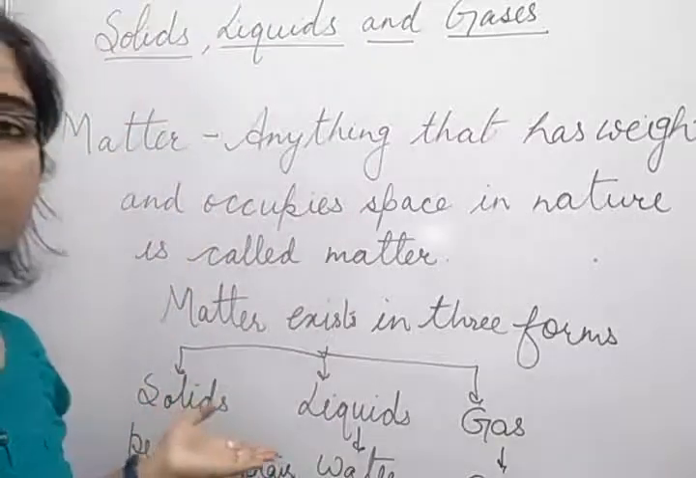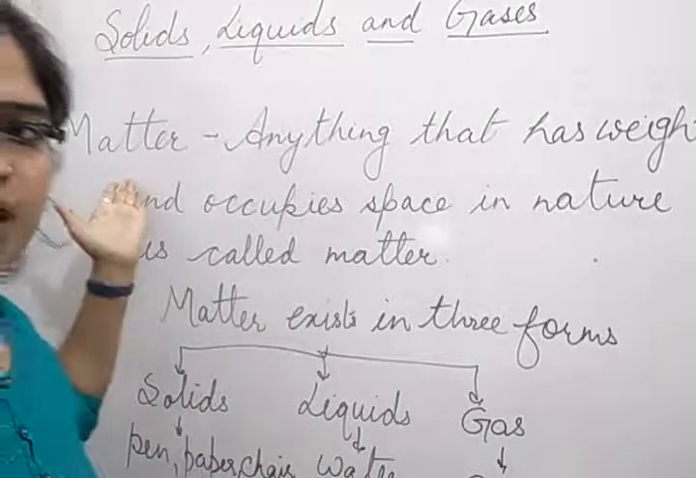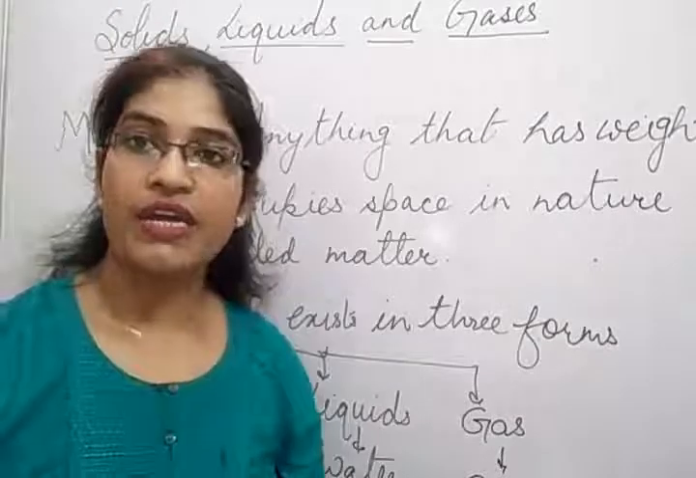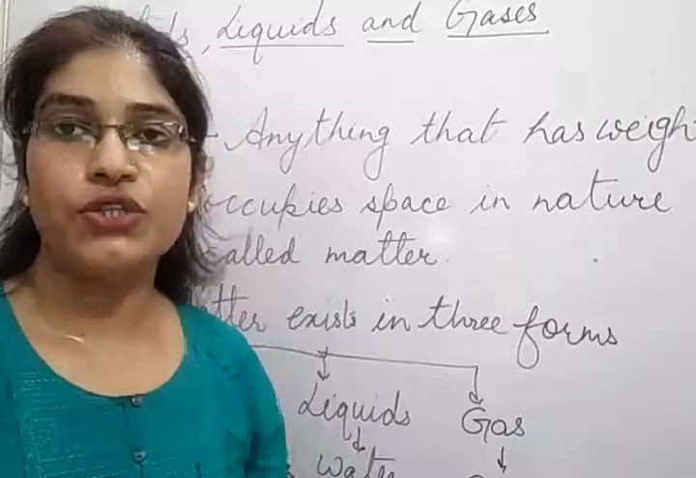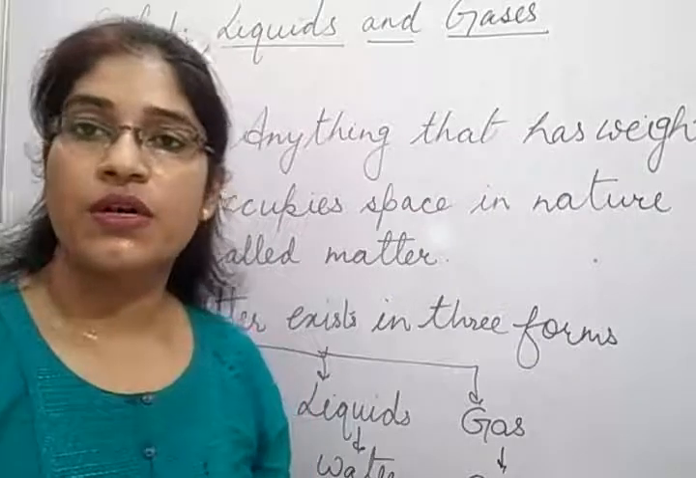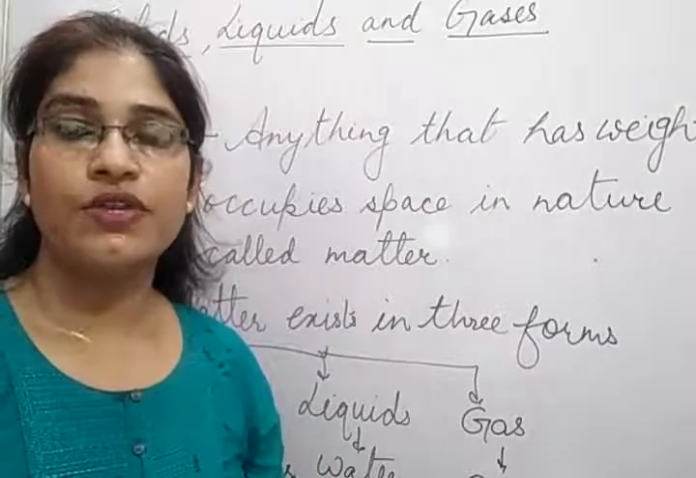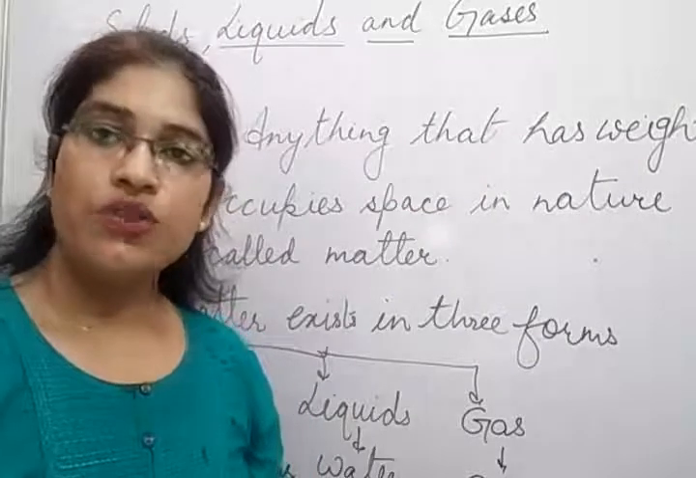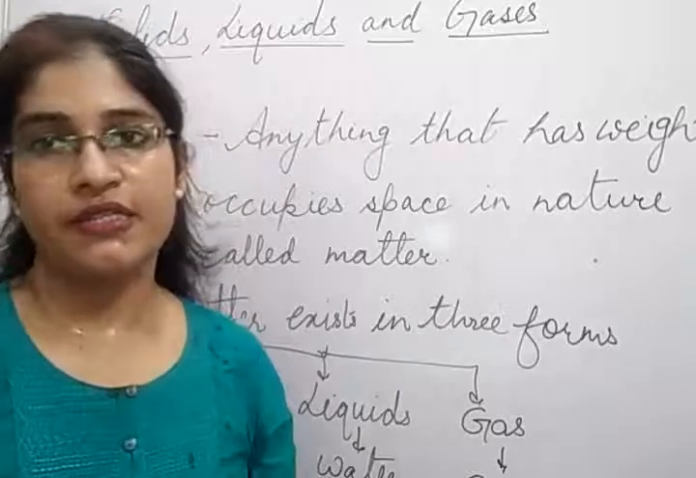So, we will revise it again. What is matter? Anything that has weight and occupies space in nature is called matter. Matter exists in three forms, which are solids, liquids and gases.